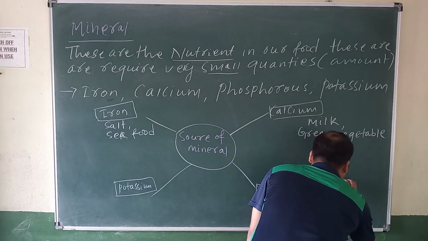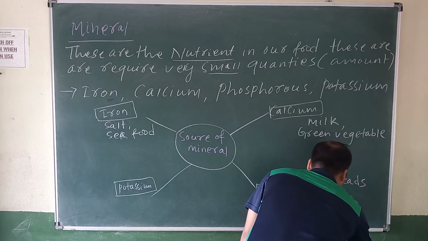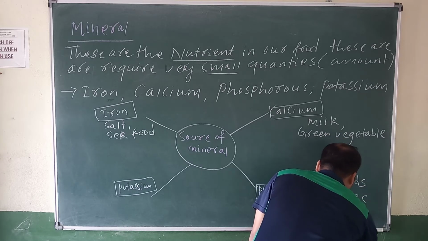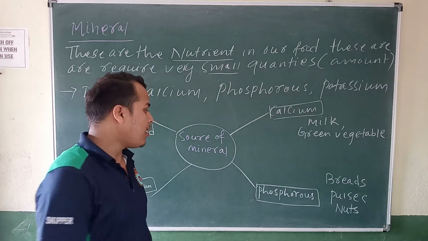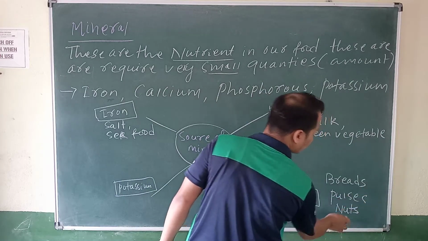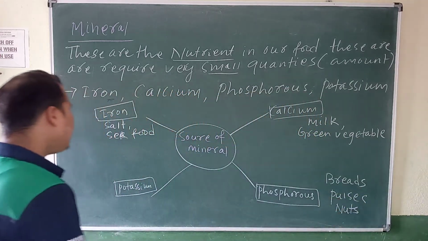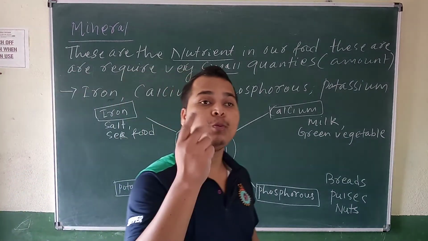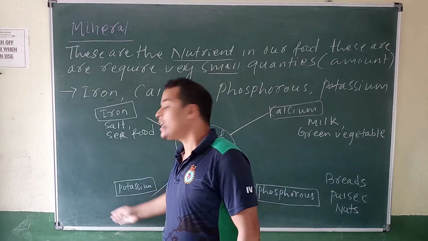So it is breads, pulses, then nuts. Okay, so phosphorus, where can we get the phosphorus? From the breads, pulses and nuts. Yes or no? And tell me two food names where we can get potassium.